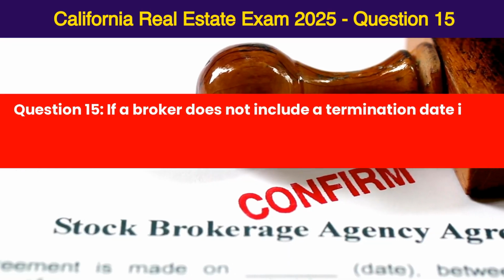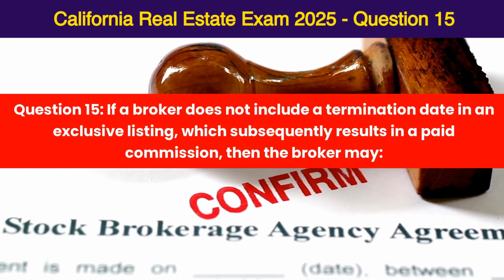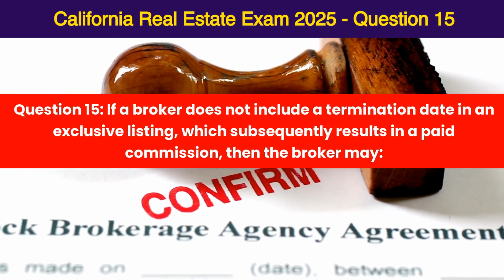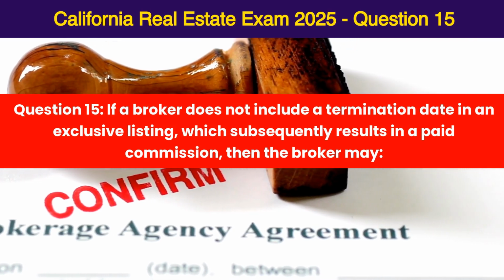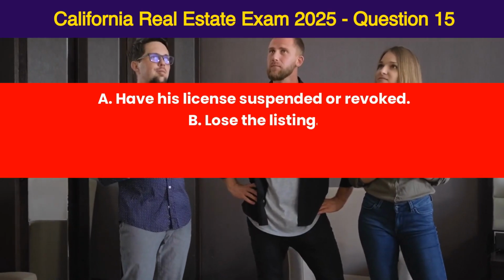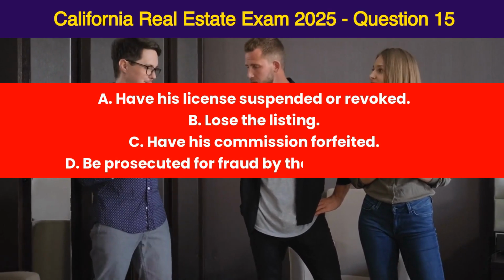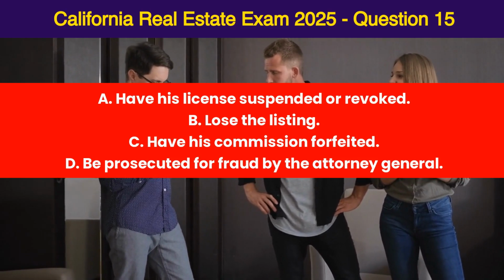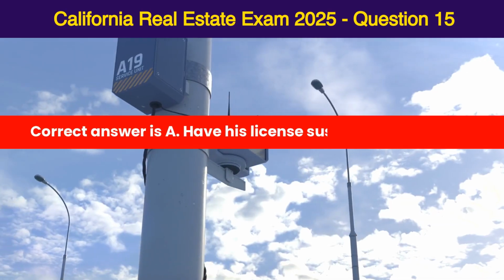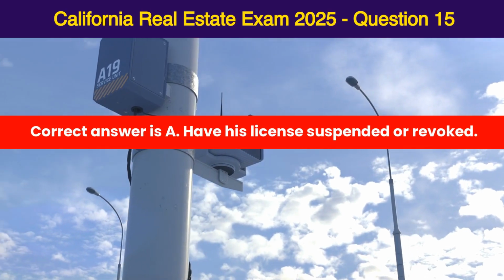Question 15. If a broker does not include a termination date in an exclusive listing, which subsequently results in a paid commission, then the broker may A. Have his license suspended or revoked, B. Lose the listing, C. Have his commission forfeited, D. Be prosecuted for fraud by the Attorney General. Correct answer is A. Have his license suspended or revoked.